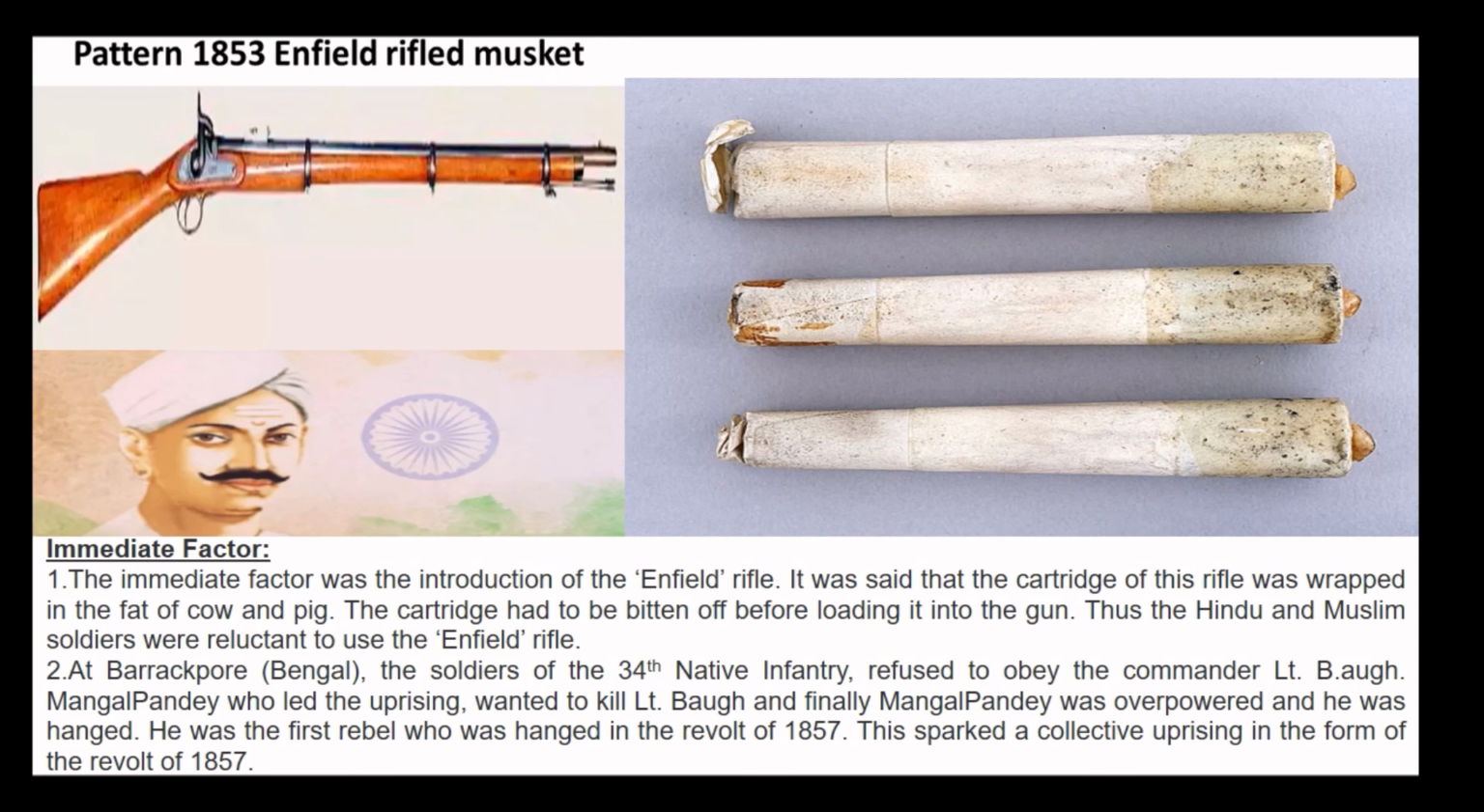Mangal Pandey, who led the uprising, wanted to kill Lieutenant Baugh, and finally Mangal Pandey was overpowered and he was hanged. He was the first rebel who was hanged in the revolt of 1857, and this sparked a collective uprising in the form of the revolt of 1857.